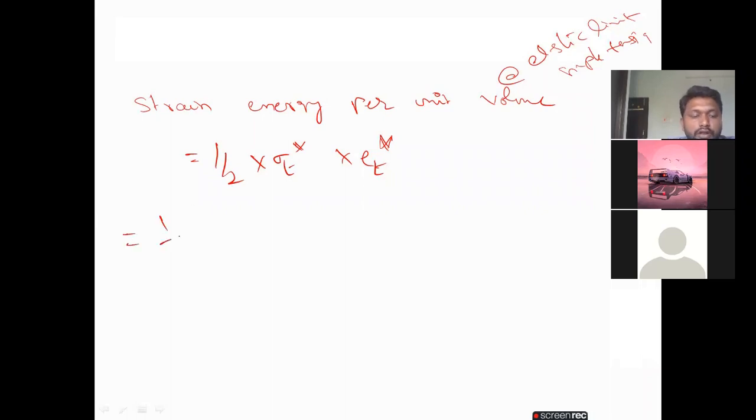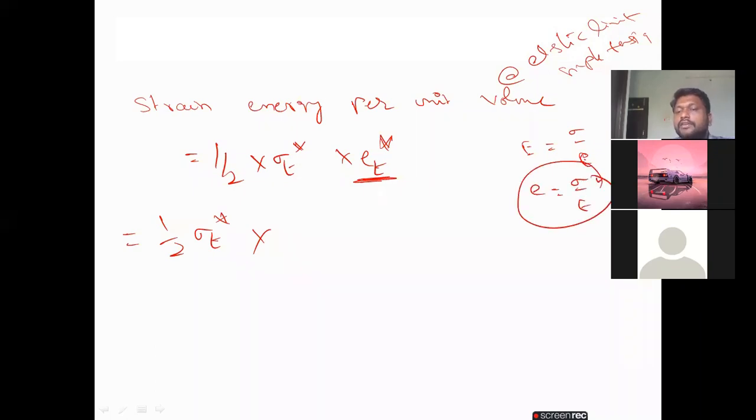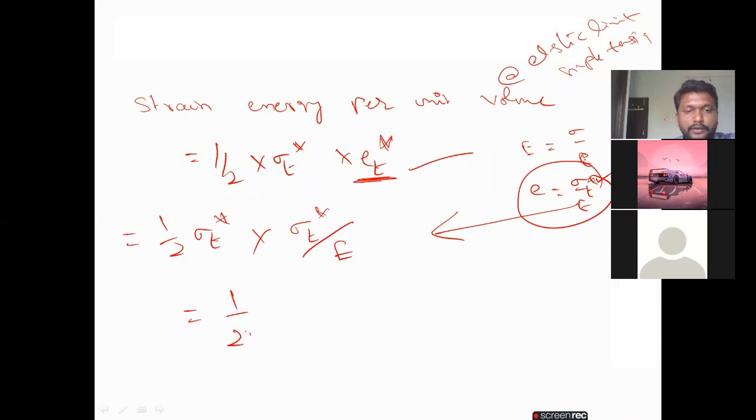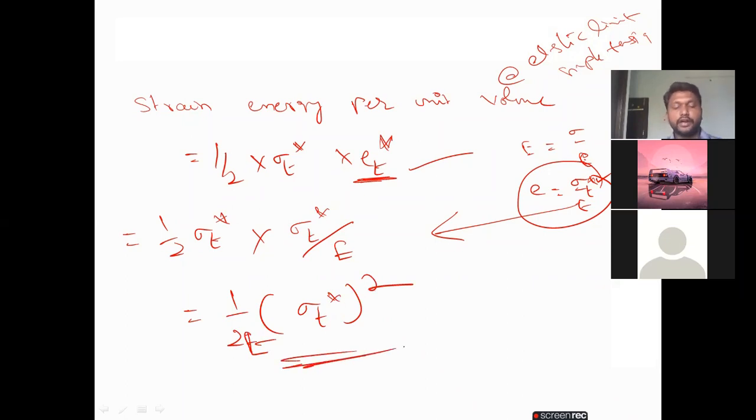So now half into sigma t star into the strain value. We know already Young's modulus formula, stress by strain, so strain is sigma by E. Corresponding to t star, it is definitely sigma t star by capital E. Substituting this strain value, what happens? 1 by 2E into sigma t star whole square. This is the strain energy per unit volume at the elastic limit in simple tension.